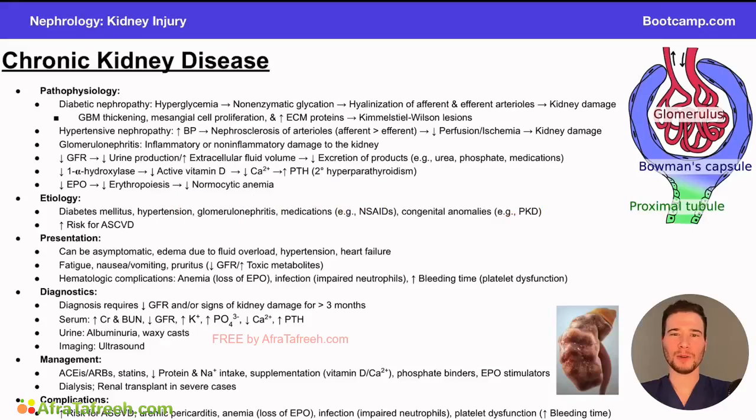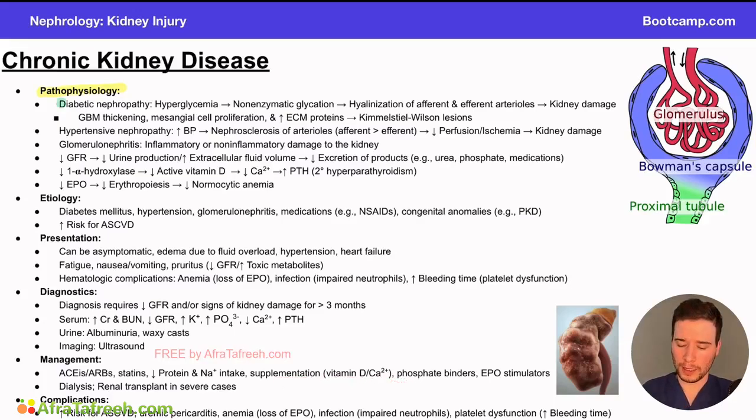So in this next video, we're going to talk about chronic kidney disease. Remember, when we say something is chronic, that means it's been going on or progressing for a long time. When we talk about acute kidney injuries, we're talking about changes that have occurred relatively quickly in the kidneys. But chronic kidney disease is something that occurs over time. And as you'll see here, when we talk about the pathophysiology, the reasons why this is considered a chronic thing occur over time because the mechanisms by which we develop this condition are from chronic sources.